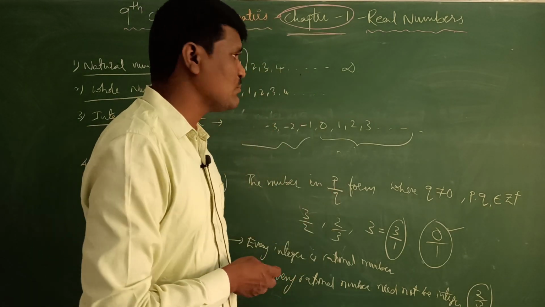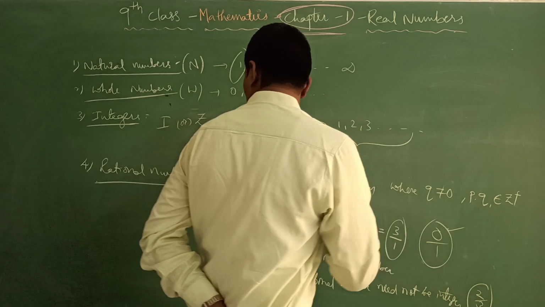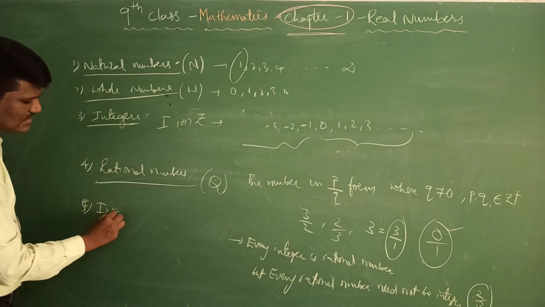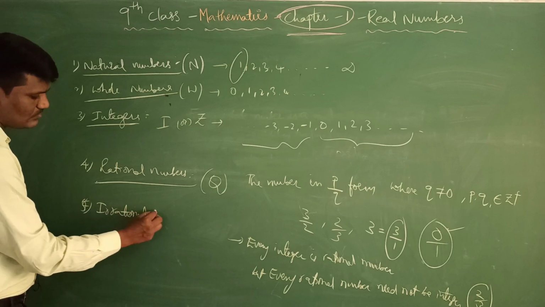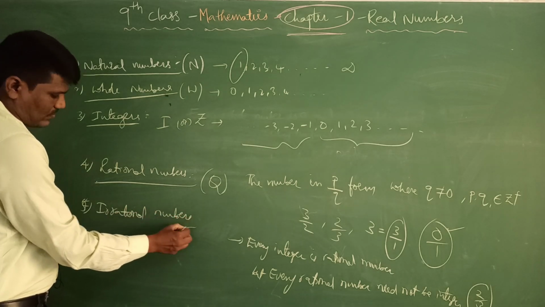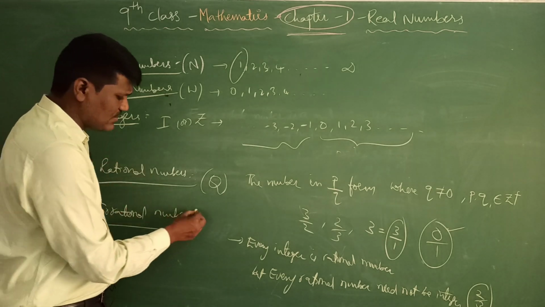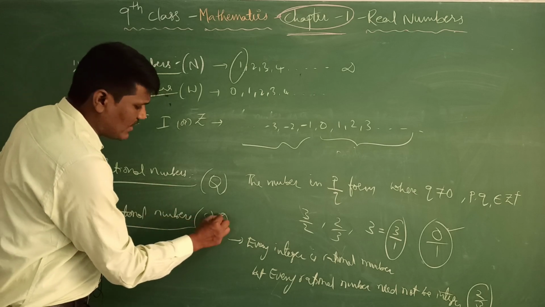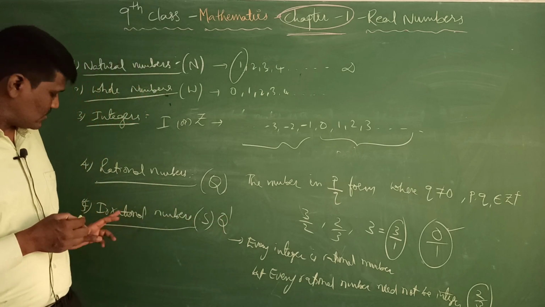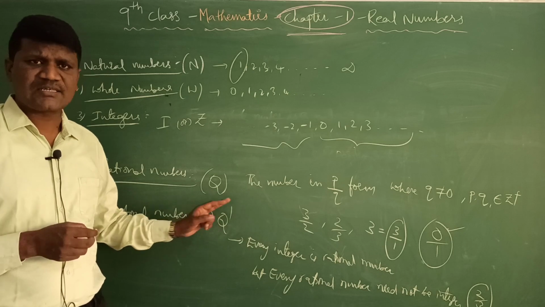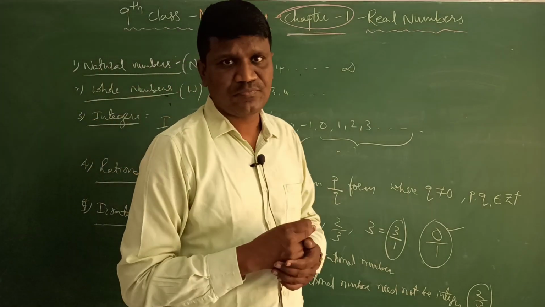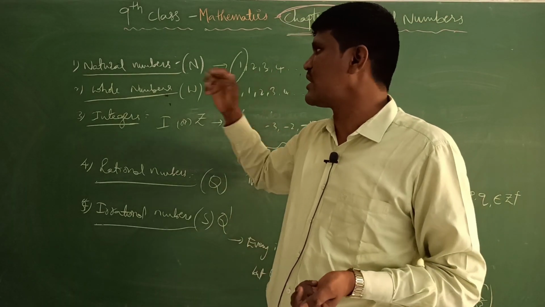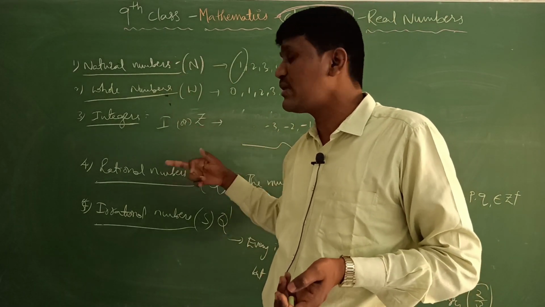Other than the rational numbers, we also have the fifth one, irrational numbers. Generally we denote irrational numbers by S, or else we denote them by Q dash. Irrational numbers we denote by Q dash. Q dash is nothing but other than Q. So these are the number systems we have: natural numbers, whole numbers, integers, rational numbers, irrational numbers.